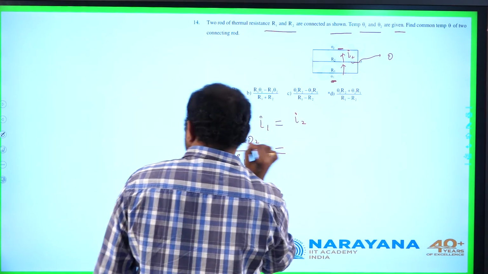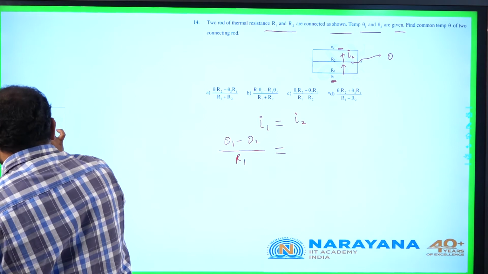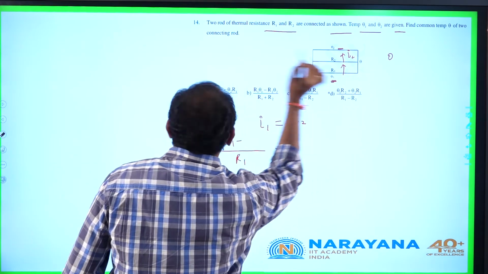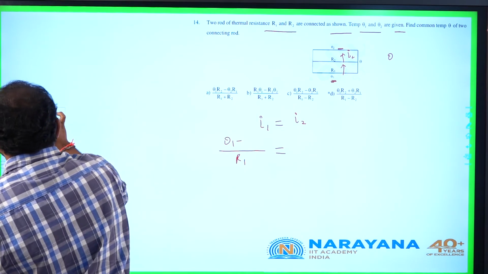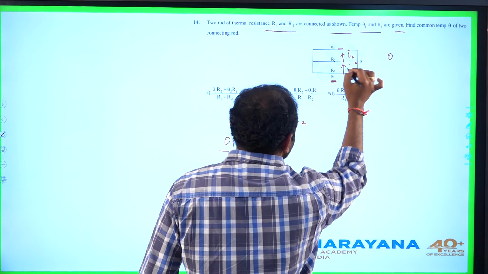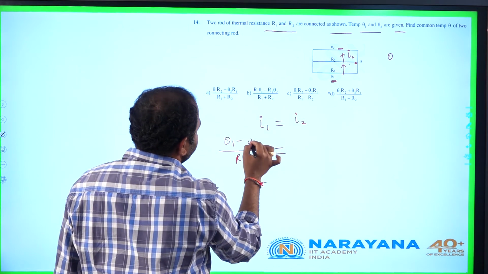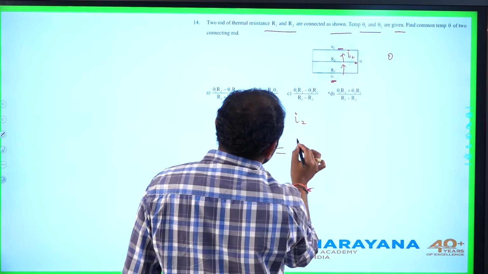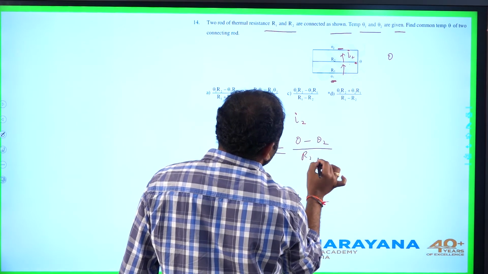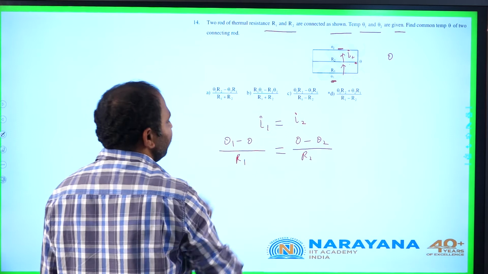Similarly, here it is theta, not theta 2, because junction is at theta. Across the second resistor it is theta minus theta 2 by R2. From this expression, we need to calculate the value of theta.